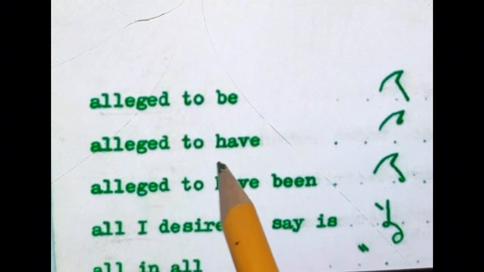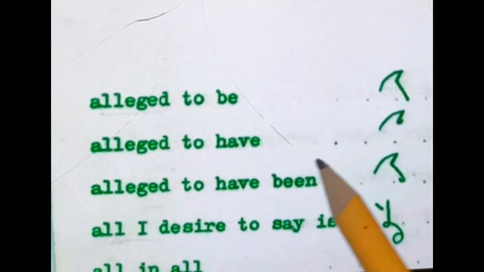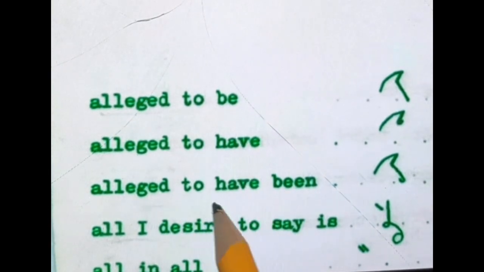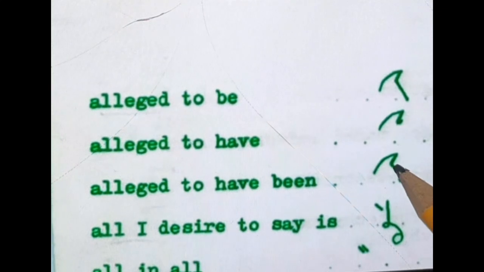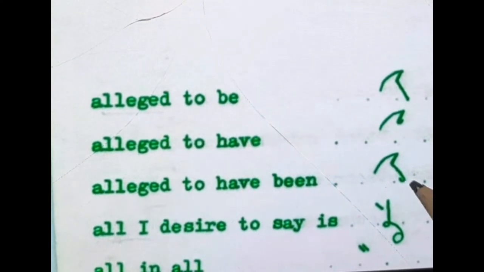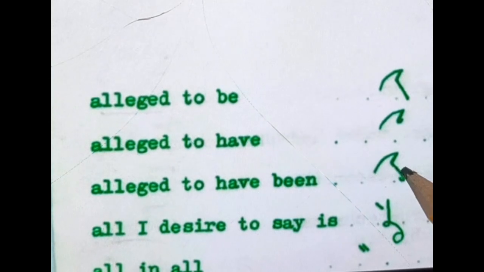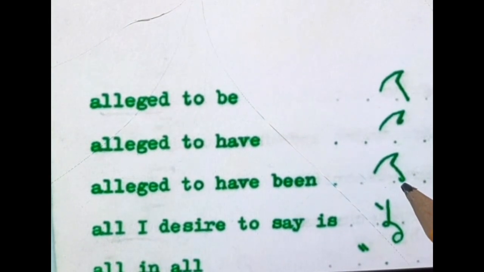Allied to be, allied to have. Allied. This shows have. Allied to have been. This is allied. 2 is omitted. Have been. This is a B stroke. This has been.